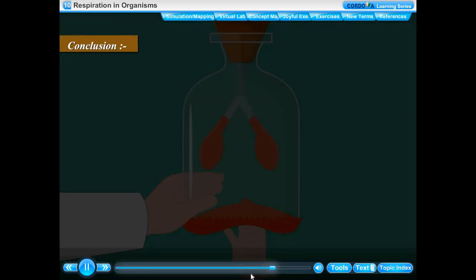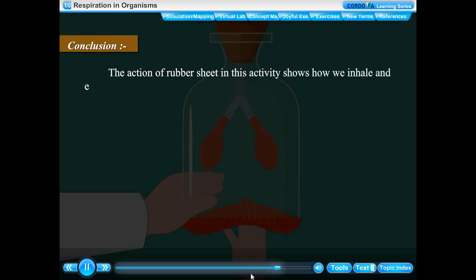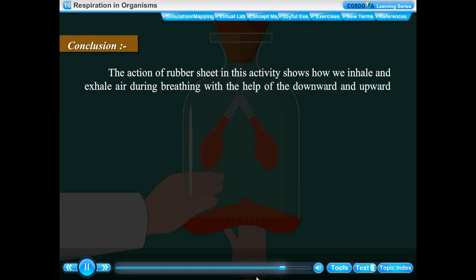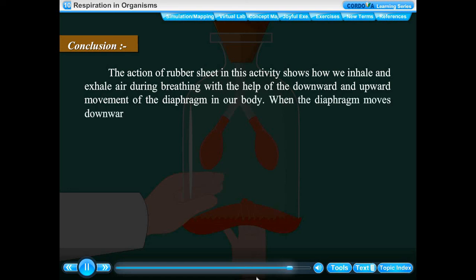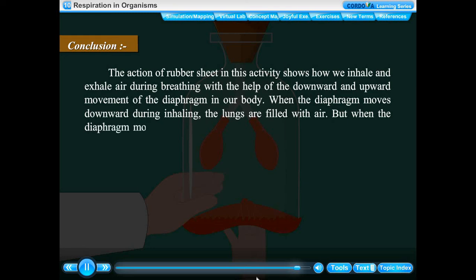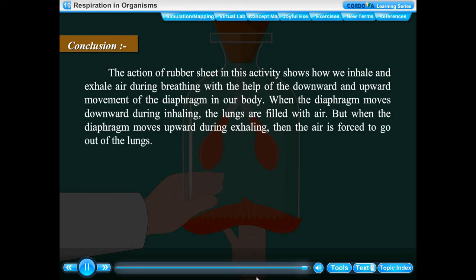Conclusions: the action of the rubber sheet in this activity shows how we inhale and exhale air during breathing with the help of the downward and upward movement of the diaphragm in our body. When the diaphragm moves downward during inhaling, the lungs are filled with air, but when the diaphragm moves upward during exhaling, the air is forced out of the lungs.